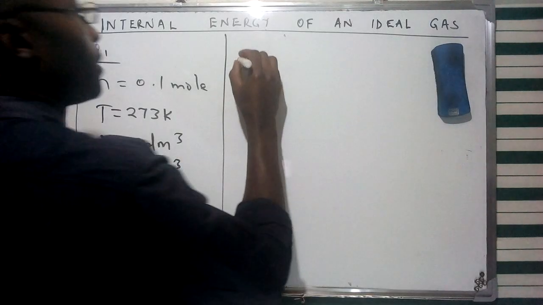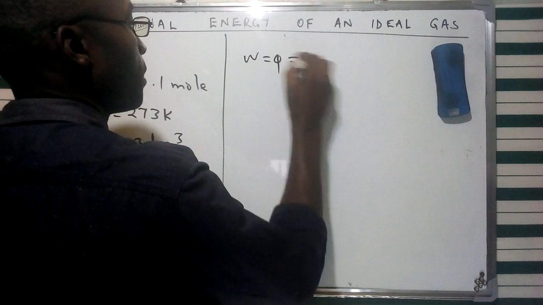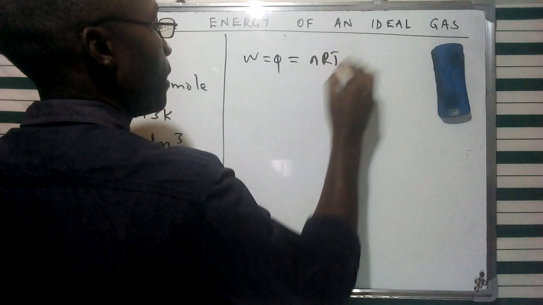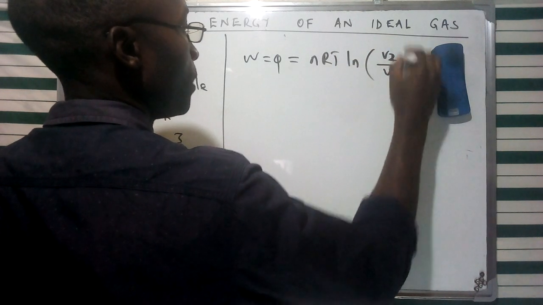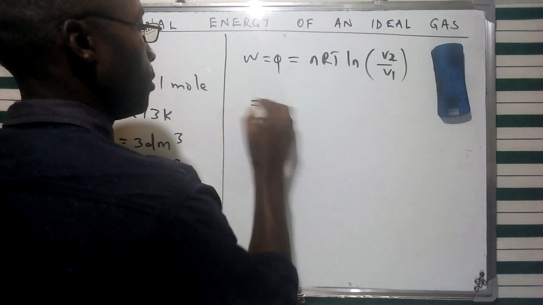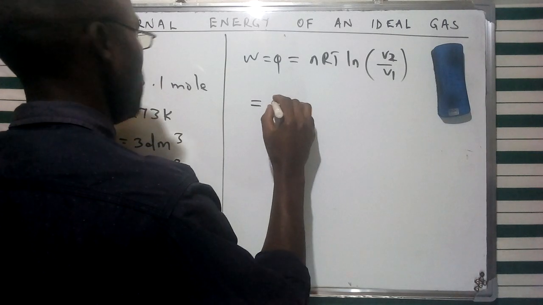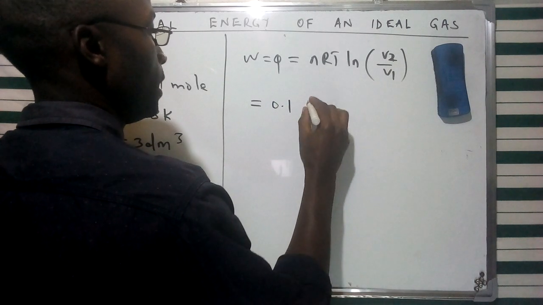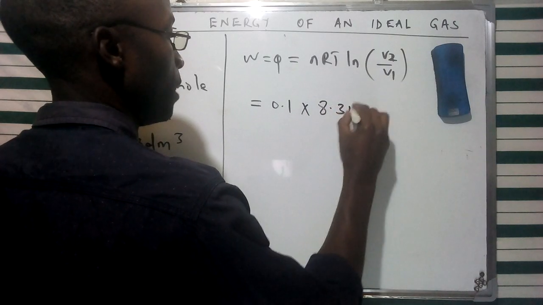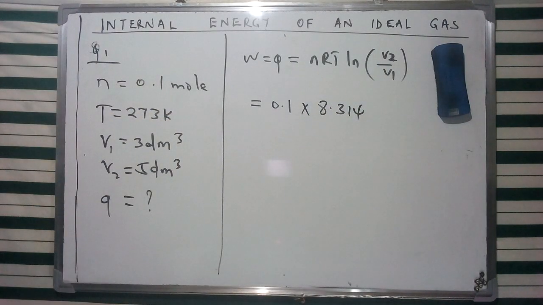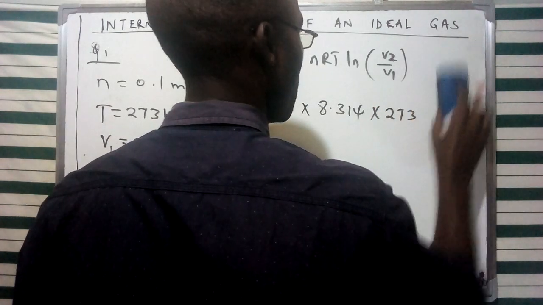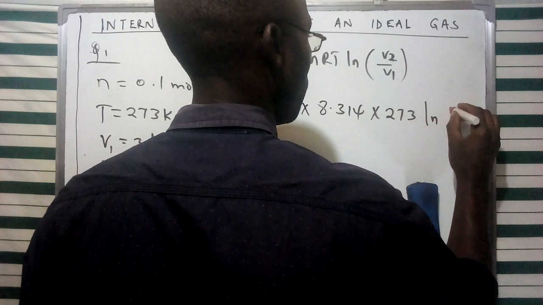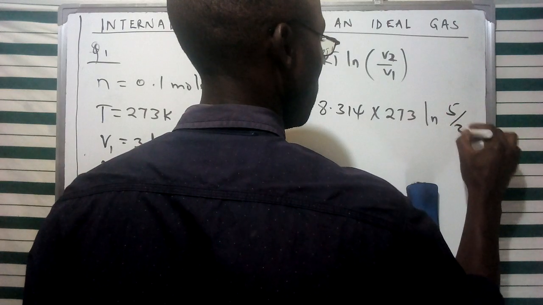And I've said Q is the same as work, which is nRT times the natural log of V2 over V1. So doing a substitution, we have the value of n given as 0.1 moles times 8.314, which is the value of R, and then the value of T, 273, and then the natural log of 5 over 3.